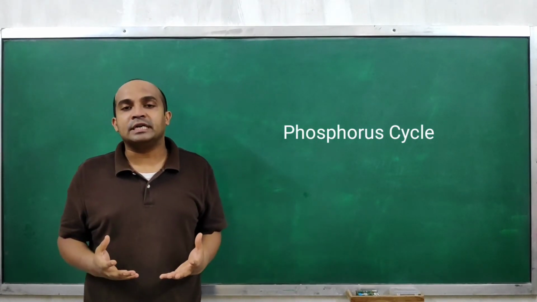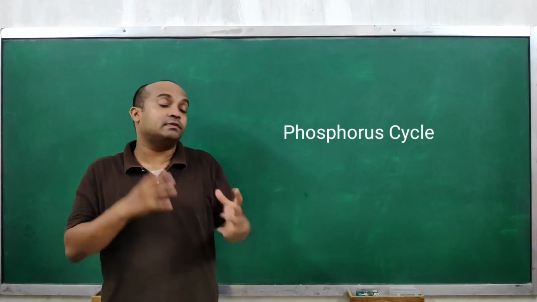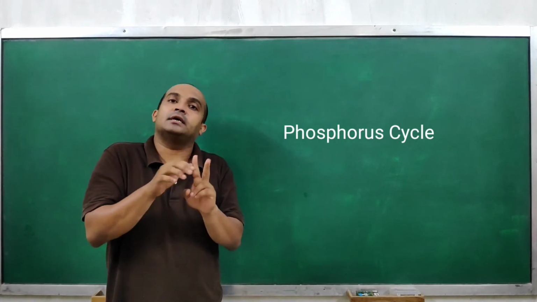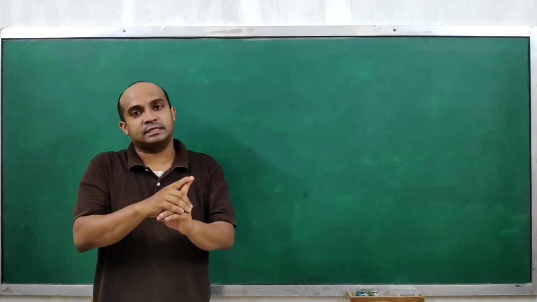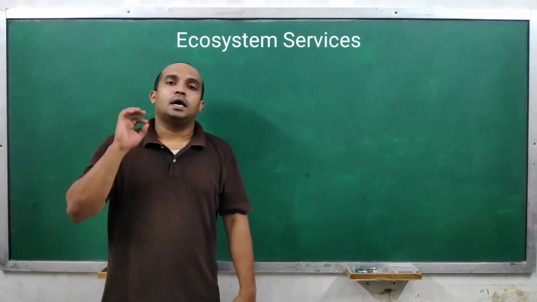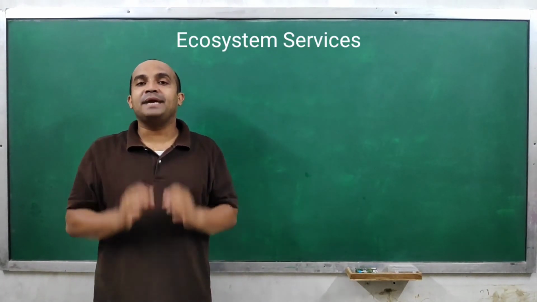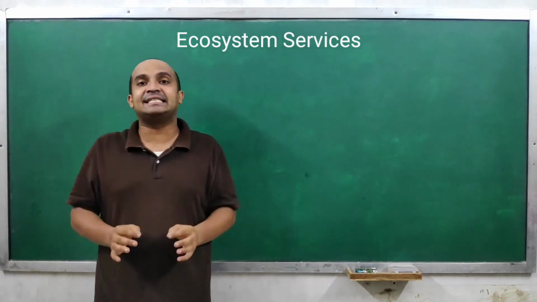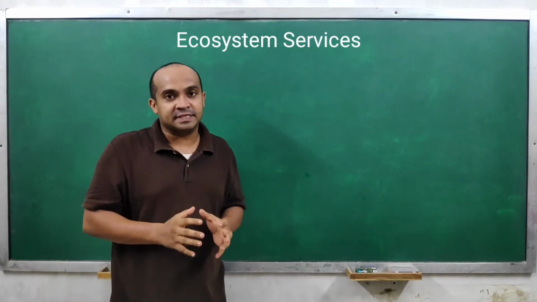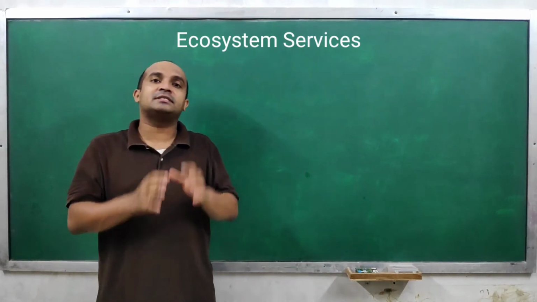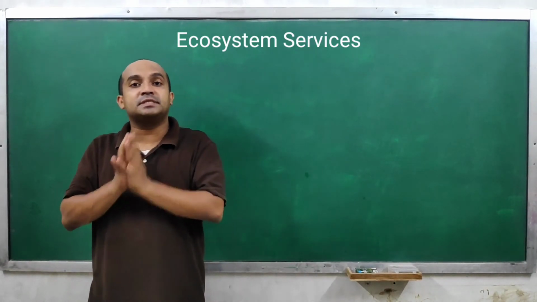So this is our nutrient cycling, in which we remember two cycles: the carbon cycle, a gaseous cycle, and the phosphorus cycle, a sedimentary cycle. Now next is ecosystem services. A healthy ecosystem is the base for a variety of economic, environmental and aesthetic products and services. The products which we get from ecosystem processes are called ecosystem services.